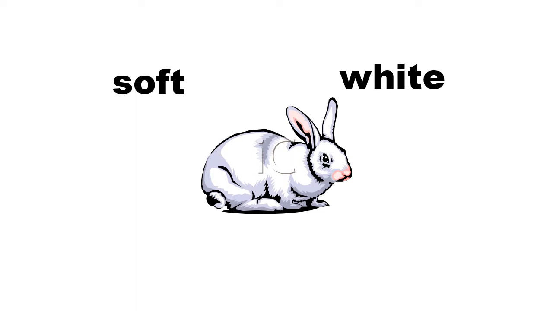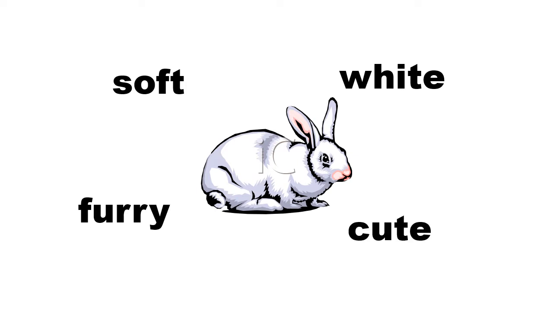Then I want 2 more words quickly. Furry. Yes. When you touch, you can feel the hair. That is called fur. The rabbit is furry. Next, it's cute, isn't it? Very good, children.